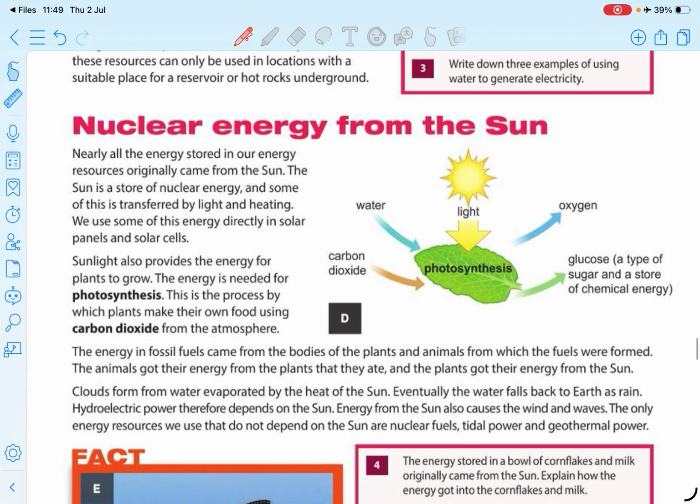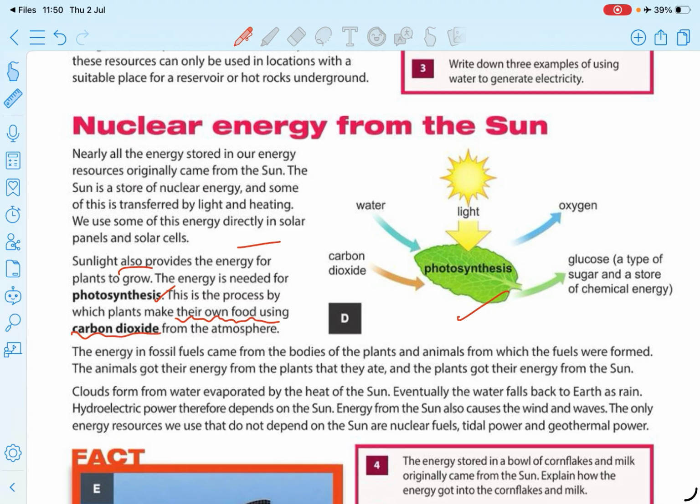And nuclear energy, and energy from the sun. There you need to know about the photosynthesis process. What is photosynthesis? Photosynthesis is a process by which plants make their own food, right? Sunlight provides the energy for plants to grow. The energy is needed for photosynthesis. This is the process by which plants make their own food using carbon dioxide.